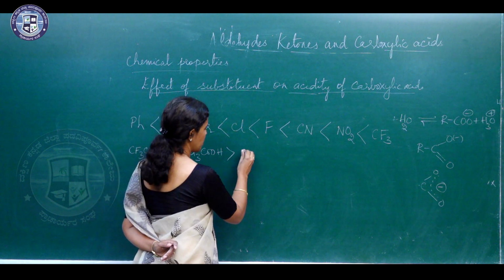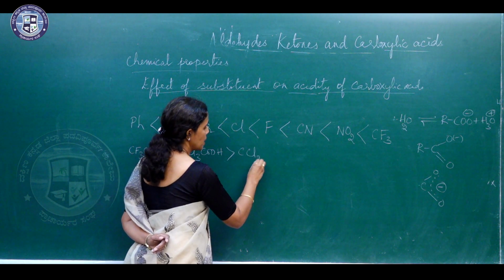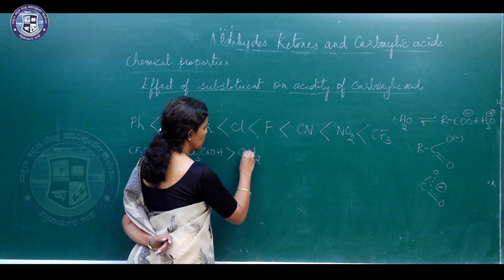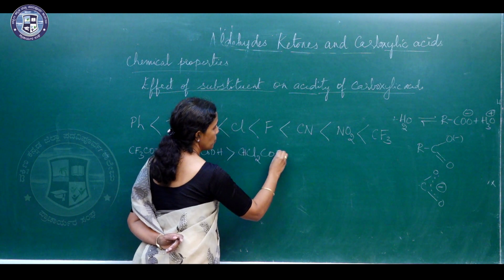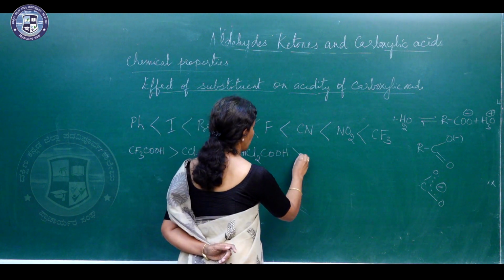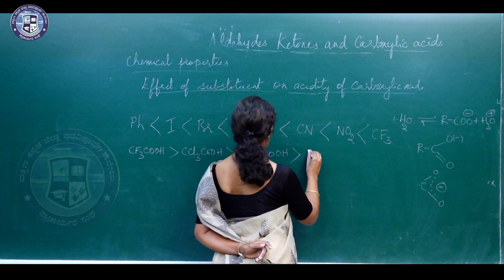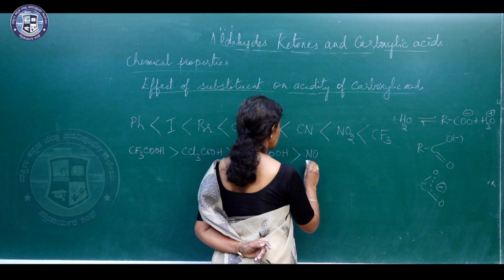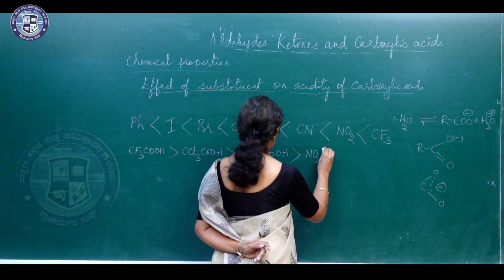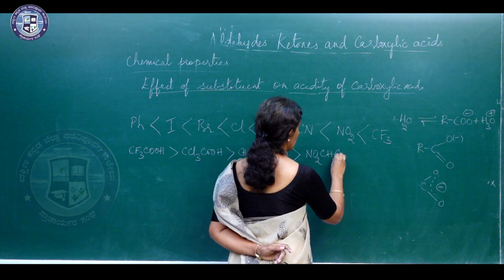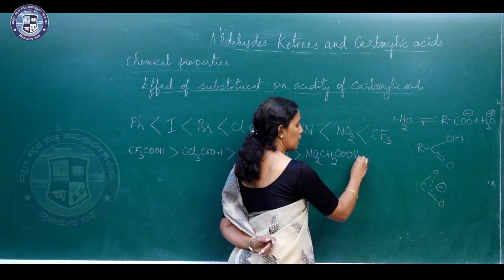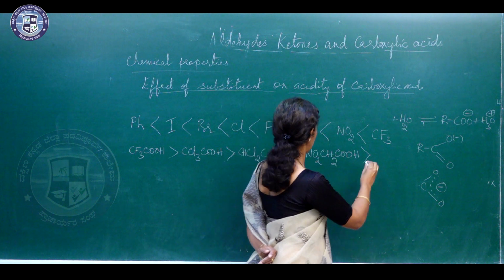Then this is more acidic when compared to CCl2HCOOH. Then this is more acidic when compared to O2NCH2COOH. This is again more acidic when compared to NCCH2COOH.